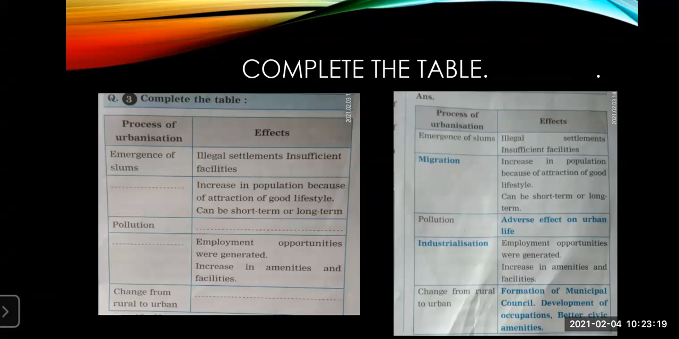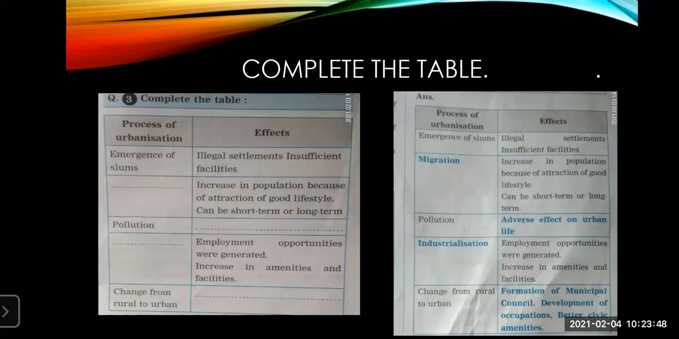Now here, process of urbanization. How are you going to write the answer? If you complete this one table, you will get 4 marks because 4 blanks are there. For each of the blanks you get 1 mark. Now, process of urbanization is the emergence of slums. First thing given, illegal settlement, insufficient facilities. Then the second thing we have seen, increase in population because of the attraction of a good lifestyle.